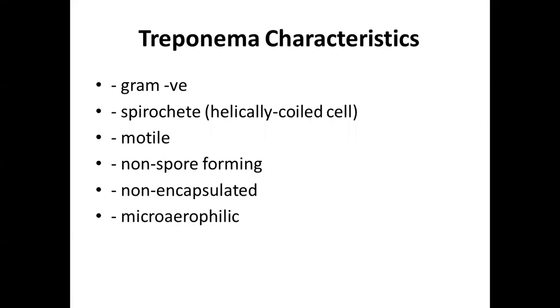Hello students. Today we are going to revise the topic Treponema pallidum. What is Treponema pallidum? What are its special characteristics? They are gram-negative bacteria. They resemble spirochetes, that is helically coiled cells. They have coil-like cells.